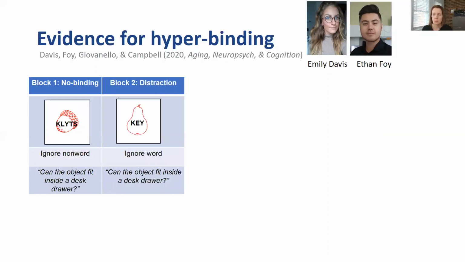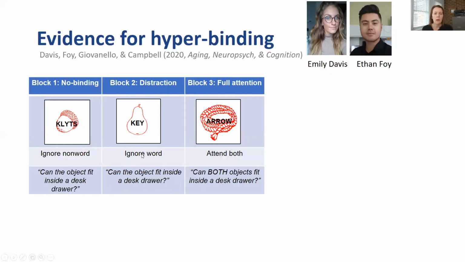We can contrast this with what I call a distraction block. Now the overlapping word is actually an object word, but participants are still being told to ignore the word and decide, could the pictured object alone fit inside a desk drawer? And then we have what we call the full attention block, where participants are told to pay attention to both the word and the pictured object and decide, could both objects fit together inside a common desk drawer?